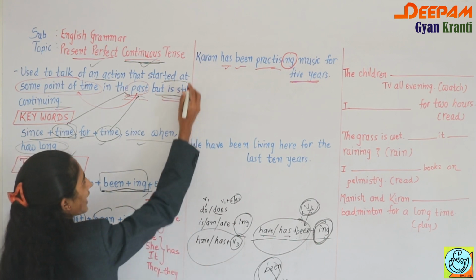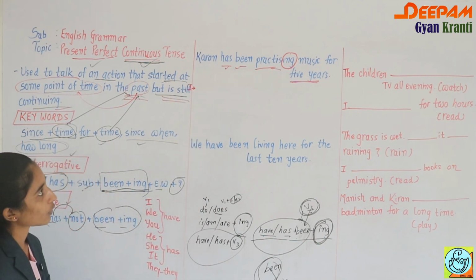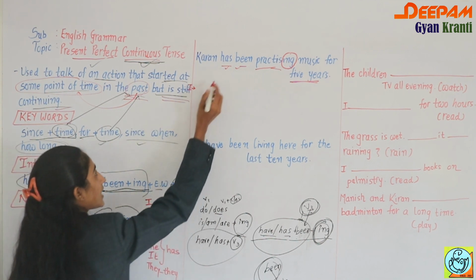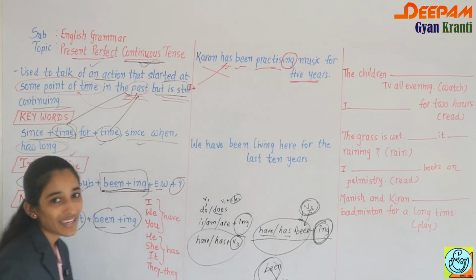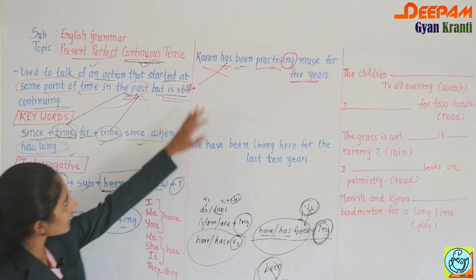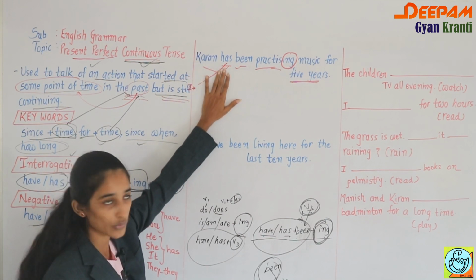First of all we will try to change it into an interrogative sentence. How do you form the interrogative sentence? Here also you have to follow the same pattern, that is the cross pattern. Why does has come? Because Karan is in the he category, third person singular, so with Karan we have to use has.